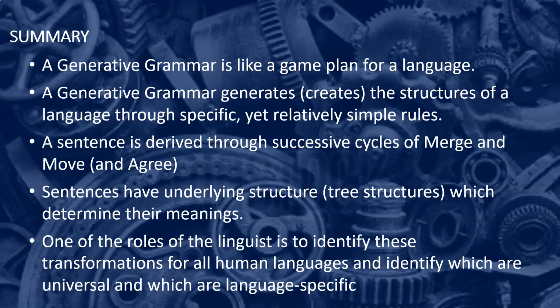So while all languages have movement of some kind, it might not be the case that all languages have a movement of question words at the front of the sentence. So one of the roles of the linguist is to identify these transformations for all human languages and to identify which ones are universal, that is, which apply to all human languages, and which ones are language specific.